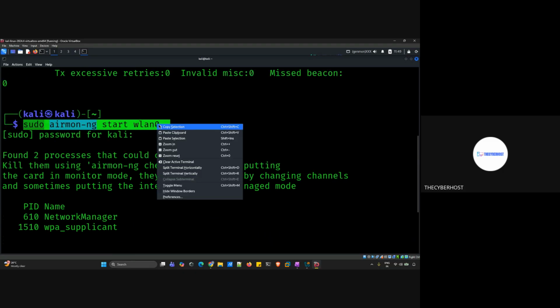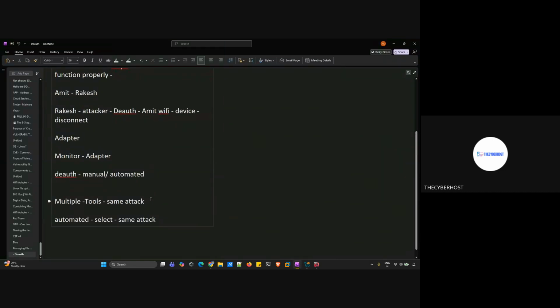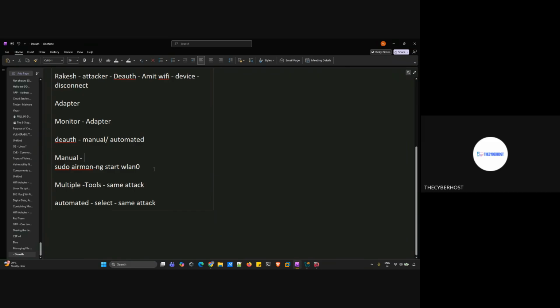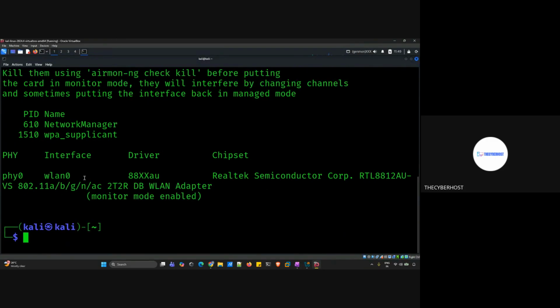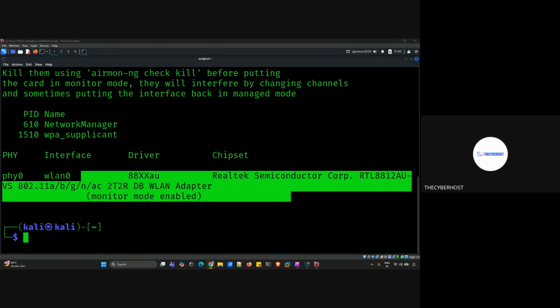So this is the first thing that we are doing, using a tool to put the adapter in the monitor mode. But when it comes to your automated way, we don't need to do this. Automatically, the tool has an option which will put the adapter in the monitor mode. Right now we are seeing the manual technique. You can see something like this will be visible. Monitor mode enabled. It is telling the system that our adapter is now in the monitor mode.